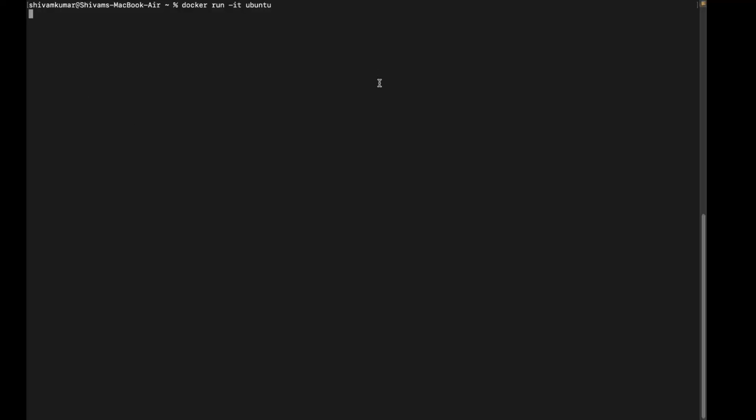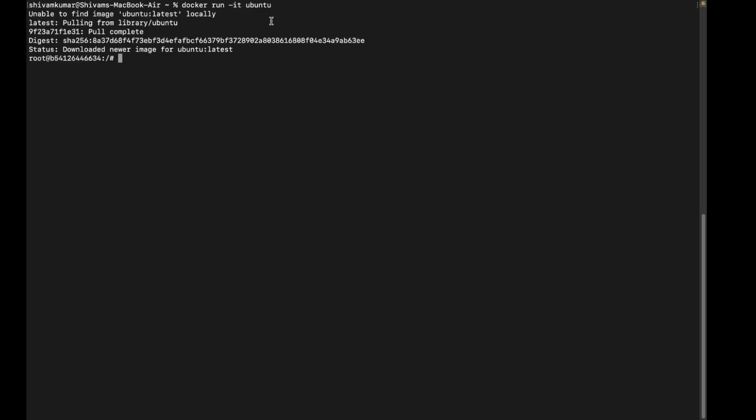First, it will give an error, unable to find image, because this is not present in your local machine. So now it will start downloading Ubuntu from Docker Hub. See, it downloads a new image of Ubuntu. Now you are inside this Ubuntu.